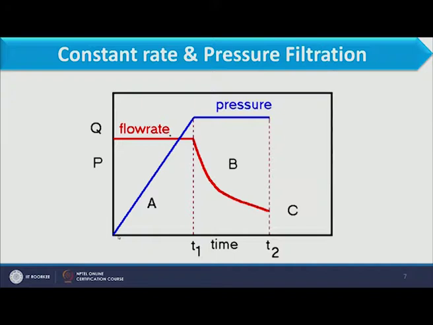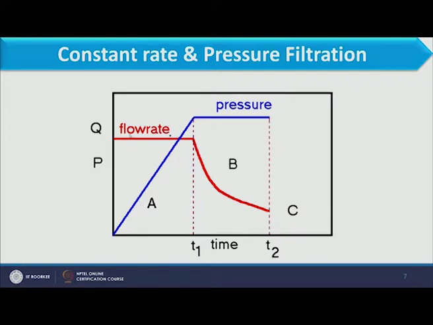As far as its principle is concerned, we either go for the constant pressure process or the constant rate process. Now what happens when we consider these two? That can be illustrated with this figure, where on the y axis we have pressure as well as Q, that is, volume collected, and here we have the time. As time proceeds, if we want to maintain the flow rate of filtrate constant, then continuously we have to increase the pressure.